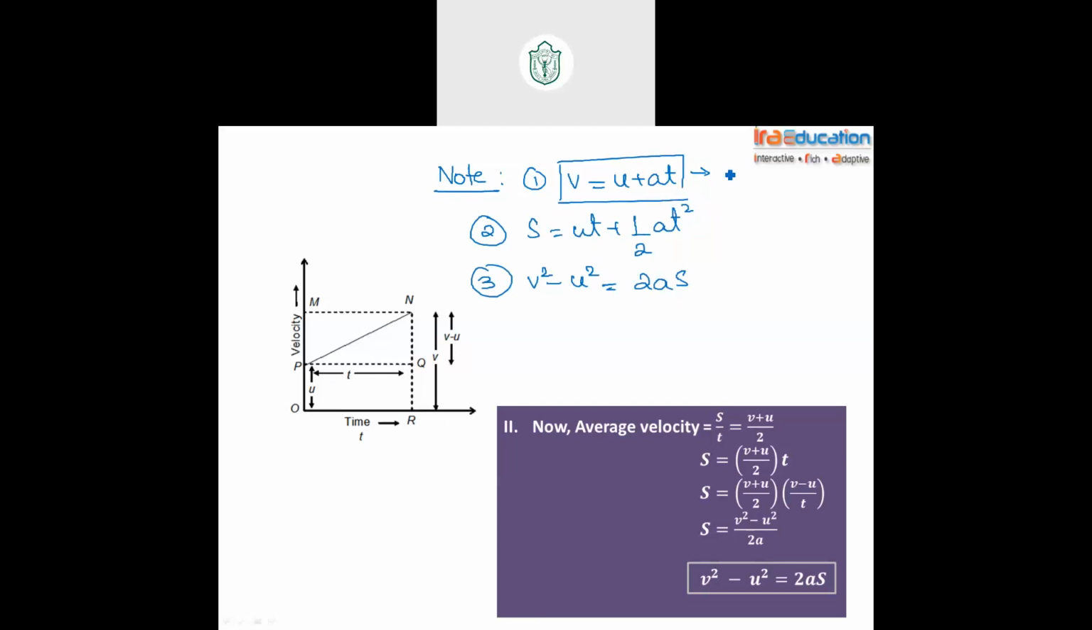First equation is used when displacement is not given. Write down: s is not given. Second equation is used when final velocity is not given. Third equation is used when time is not given. See, this is not always the case, but most of the time.